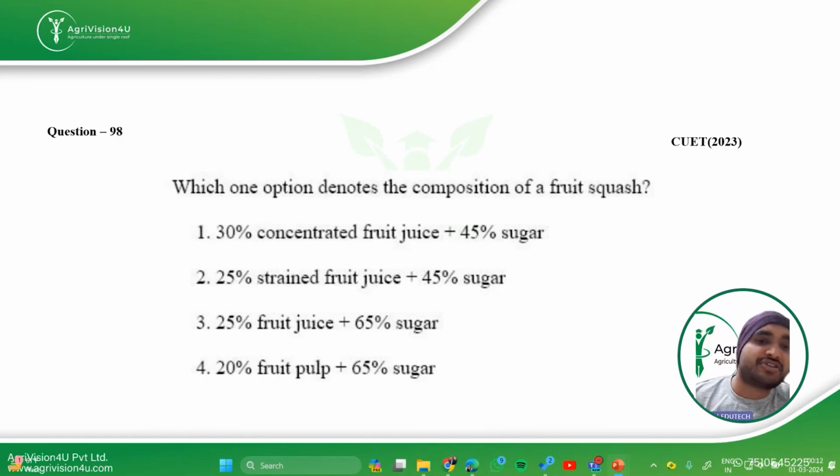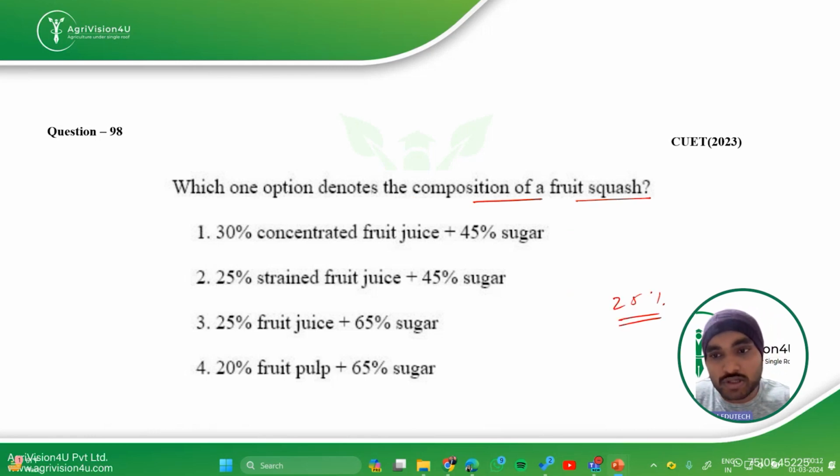Coming to the next question: which option denotes the composition of a fruit squash? Ideally, by composition, fruit squash should contain 25% fruit juice and 45% TSS. As we match this with the options, the second is your answer. And I have also said in class that you should remember the TSS of particular products made from fruits, like squash, jam, jelly, marmalade, and also TSS for tomato ketchup, tomato puree. These are basic things you should remember for the exam because they have a very high chance of coming. So second is the option for this question. This was asked in 2023.